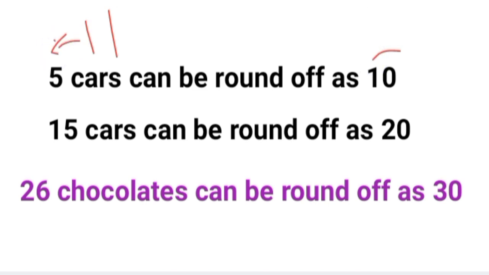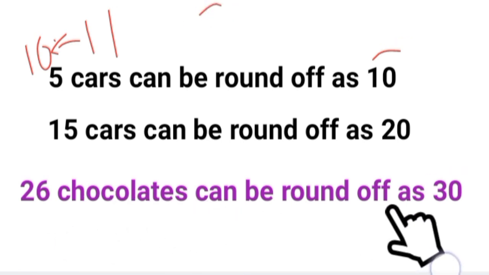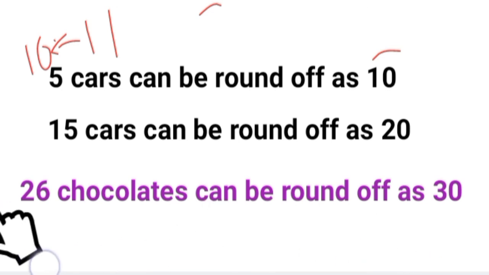According to the number line, 10 will come first, isn't it? So we have to round it off as 10. If I have 26 chocolates, it can be rounded off as 30. So it goes to the next tens.